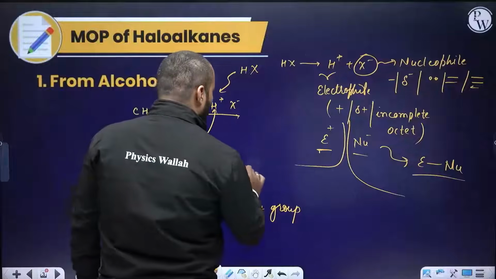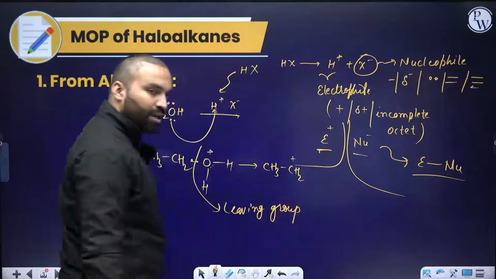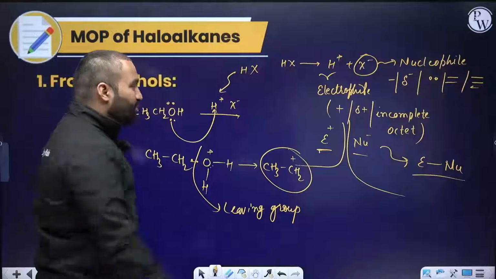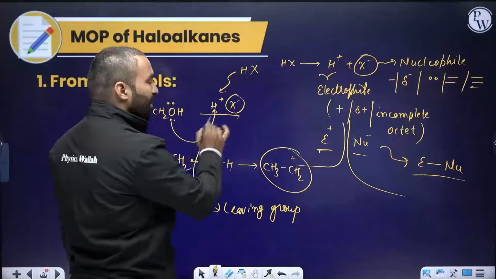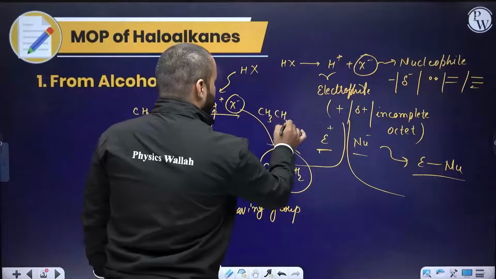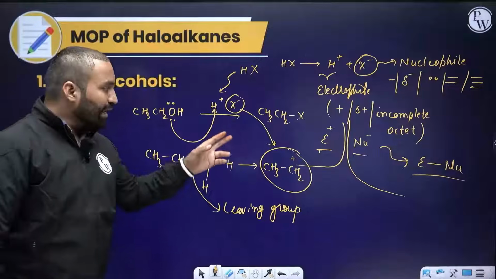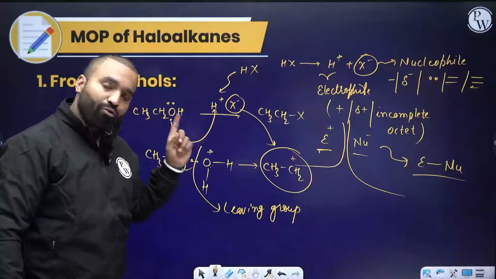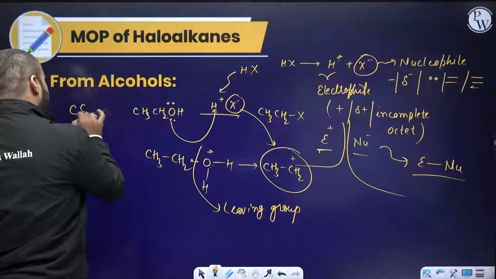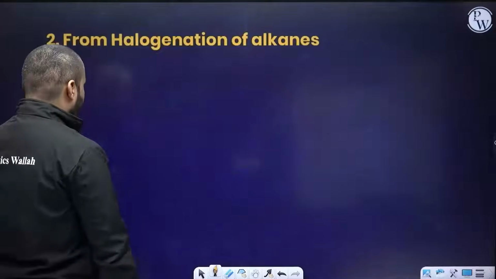Now once it leaves, what do you expect, everybody? CH3, CH2 positive charge. Now this positively charged species has become an electrophile, and you had one nucleophile also present in the beginning. They too will attack each other to finally form CH3, CH2, X. Do you understand? From alcohol, this is how we make alkyl halide. Is that point clear, everybody? Very clear? Crystal clear? Awesome. Let's move to the next part.